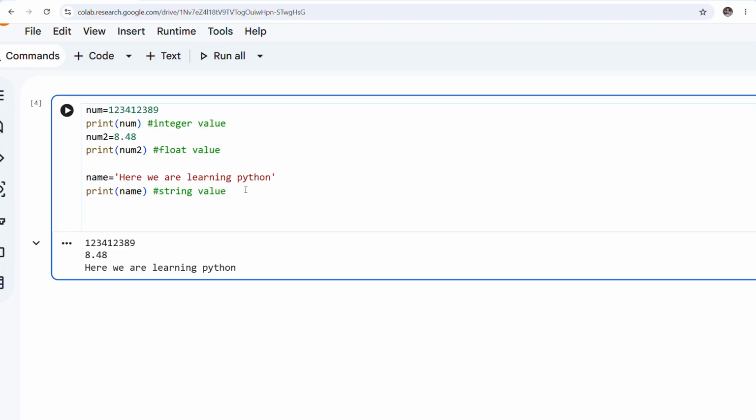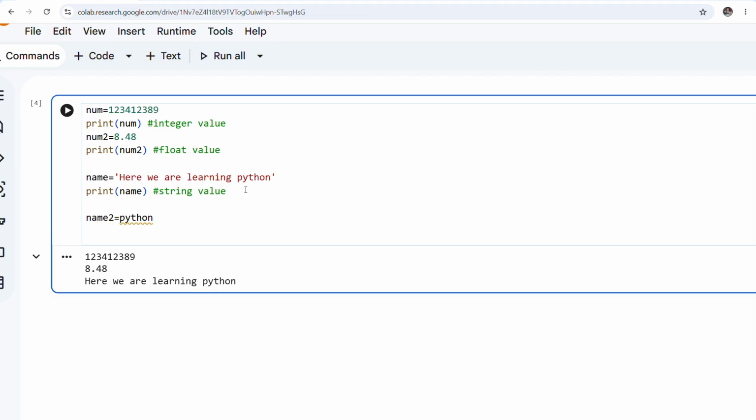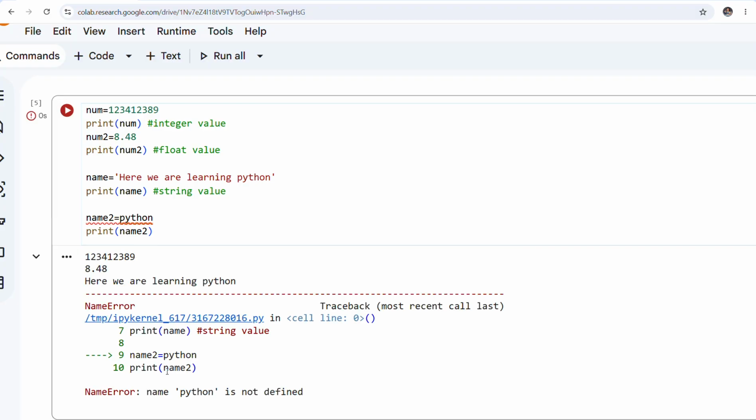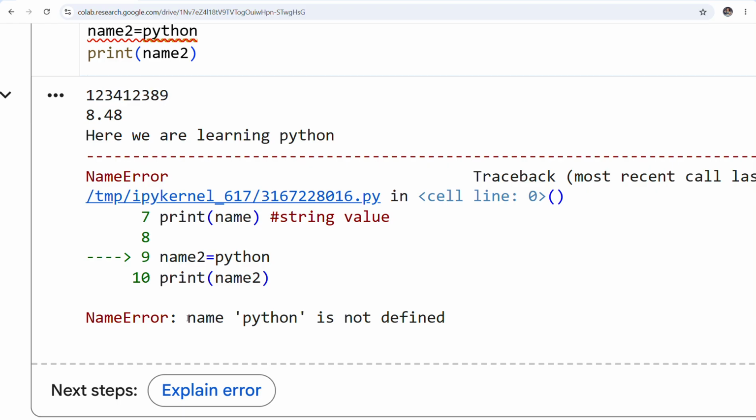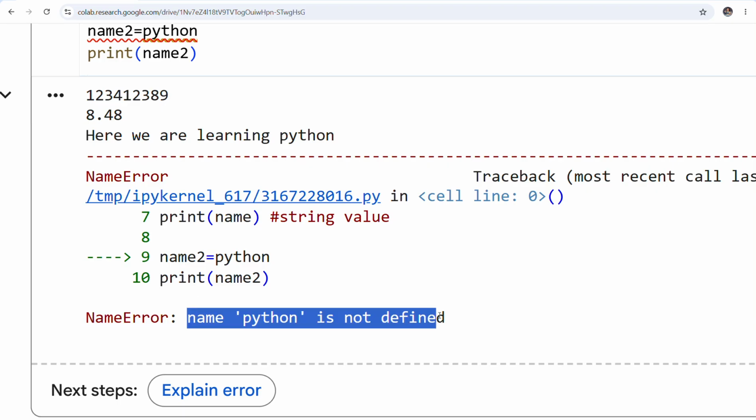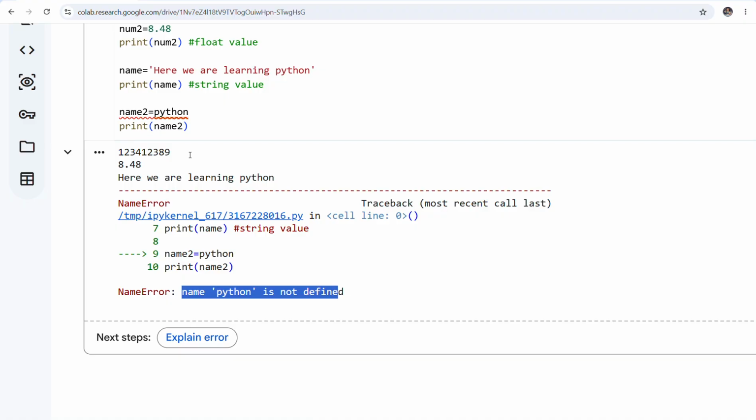Now see, suppose I am taking another variable name2, and in this I am trying to store Python, but without quotes. Can you see a yellow line automatically coming up, which shows it is an error. And now see, if I try to print name2, what will happen? It will show me the error. What error is it showing? Name Python is not defined.